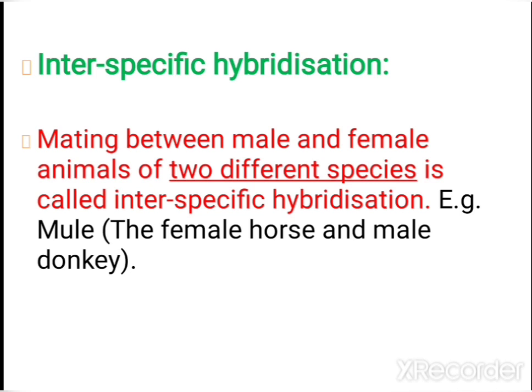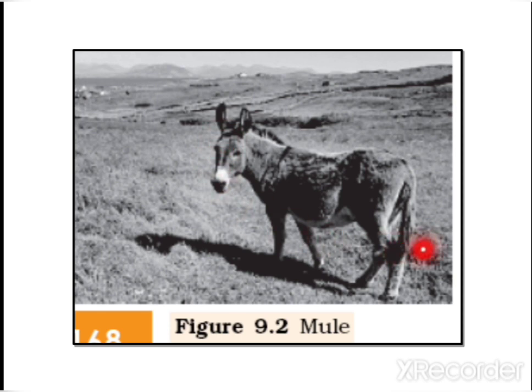Next one is interspecific hybridization. Here the mating is between male and female animals of two different species. The horse belongs to one species and the donkey belongs to another species. By crossing these we get the mule. It has both good characters of horse and donkey. Like the horse, it can do work and run, and like the donkey, it can do work. In that way it shows both good characters of horse and donkey.